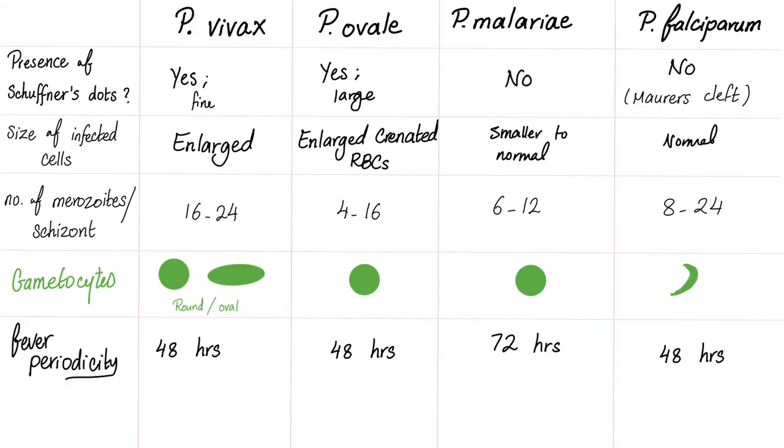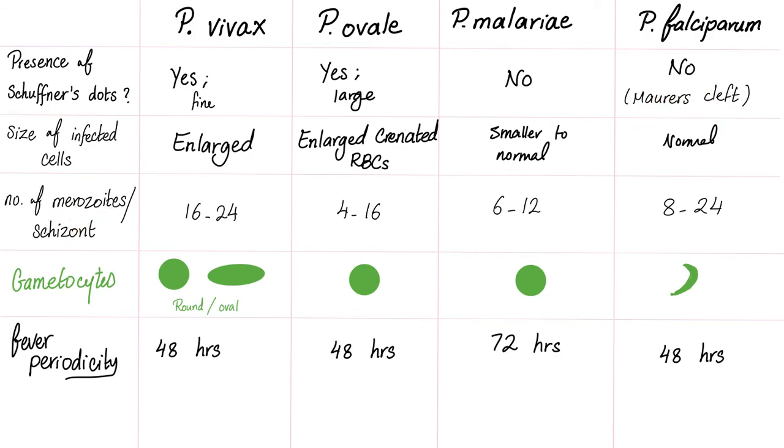The difference between Vivax, Ovale, Malariae, and Falciparum. Presence of Schüffner dots. Yes, they are fine. Yes, they are large. No dots, no dots. They have Maurer's clefts, but they do not have Schüffner dots. The size of the infected cell. In Vivax, they are large. In Ovale, they are enlarged, crenated RBCs. Malariae, normal, small. And normal with Falciparum. So no Schüffner dots and normal infected cell.